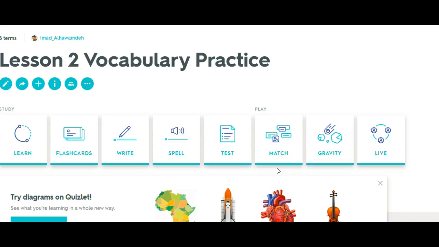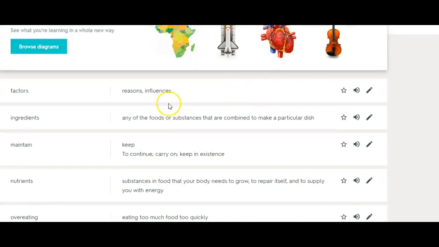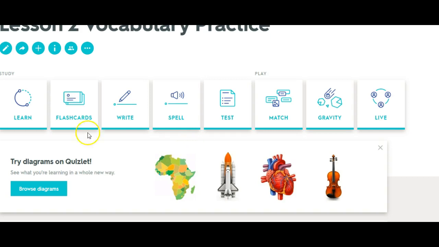Also guys, you will find a link to practice these words on Quizlet, lesson 2 vocabulary practice. You will have the words, you can listen to them again, and you can see the meaning of each word. And always remember to do the exercises here, especially the one for spelling, because you need to know the spelling of these words in case you have to write them or use them in the writing section of the IELTS.